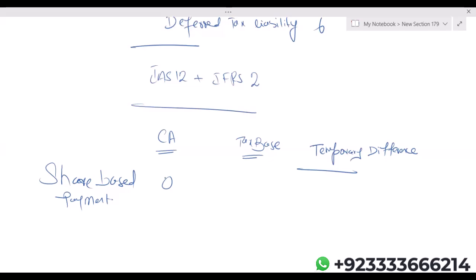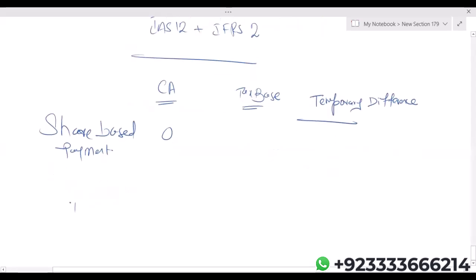Repeat. Tax base will always be equal to the intrinsic value. Okay, students, can you tell me quickly that intrinsic value is the difference of which two things? Intrinsic value. Tax base is equal to intrinsic value.